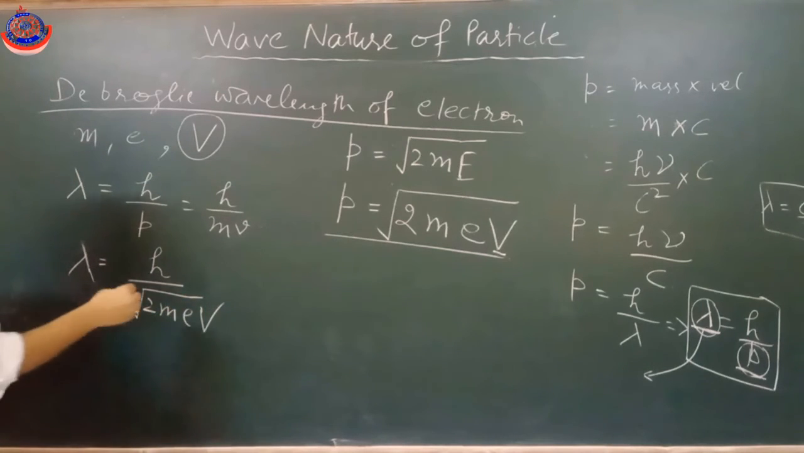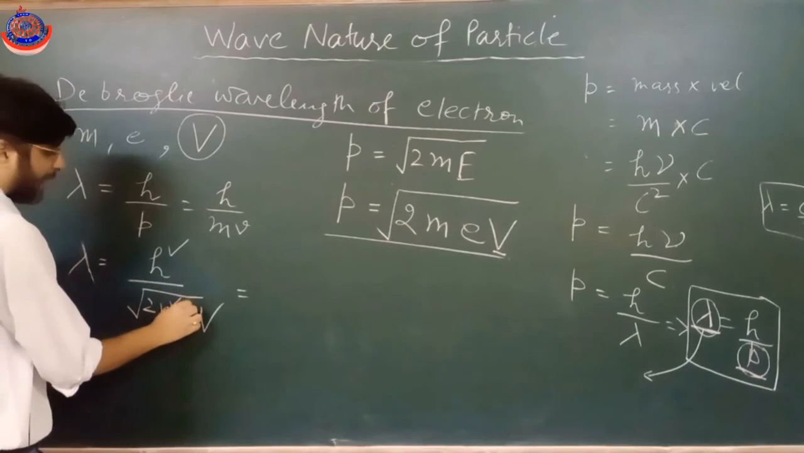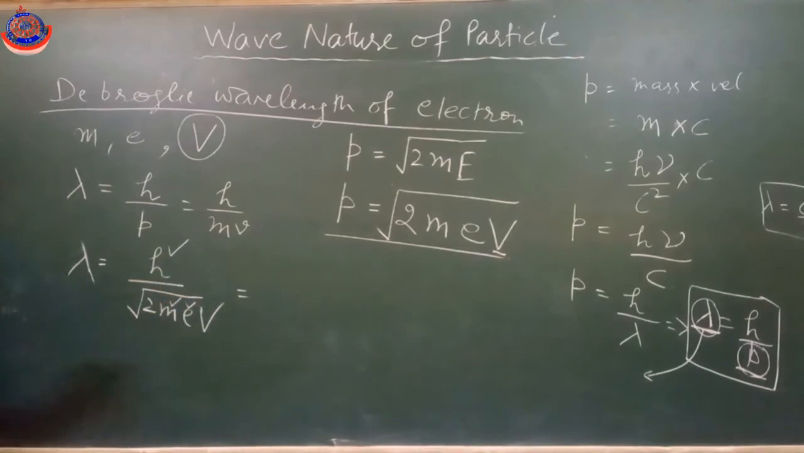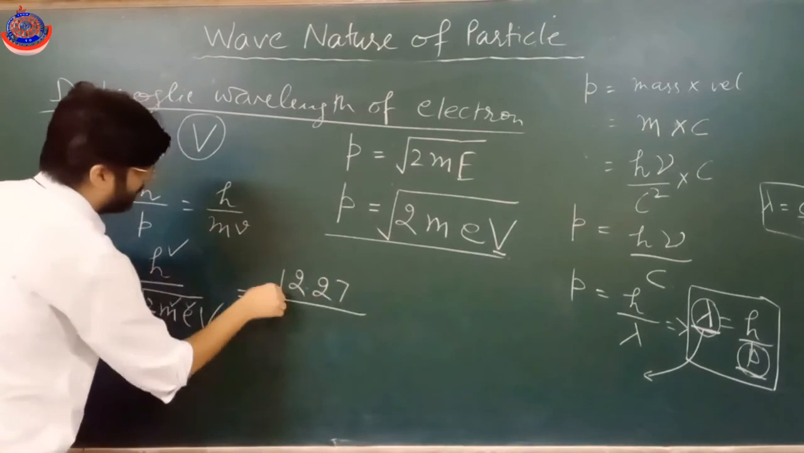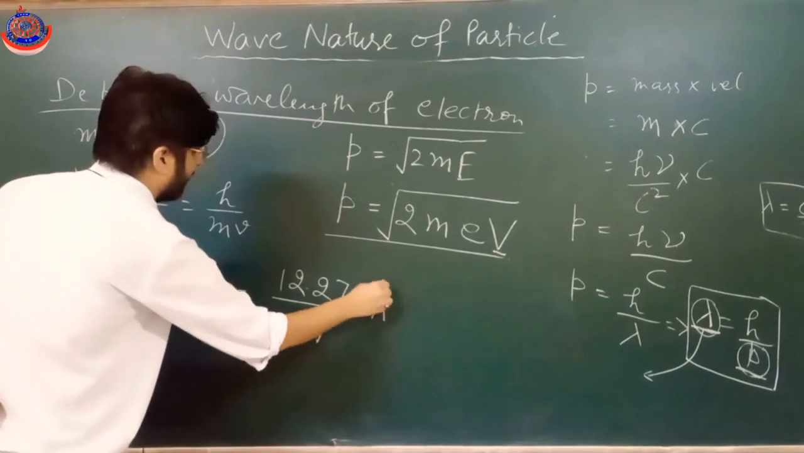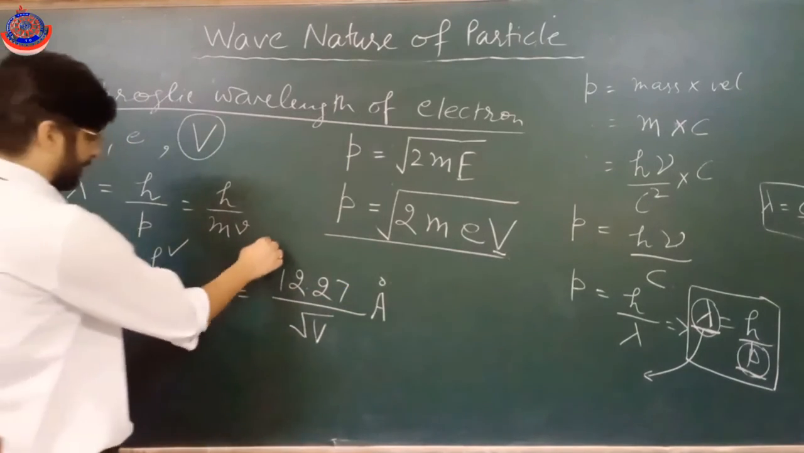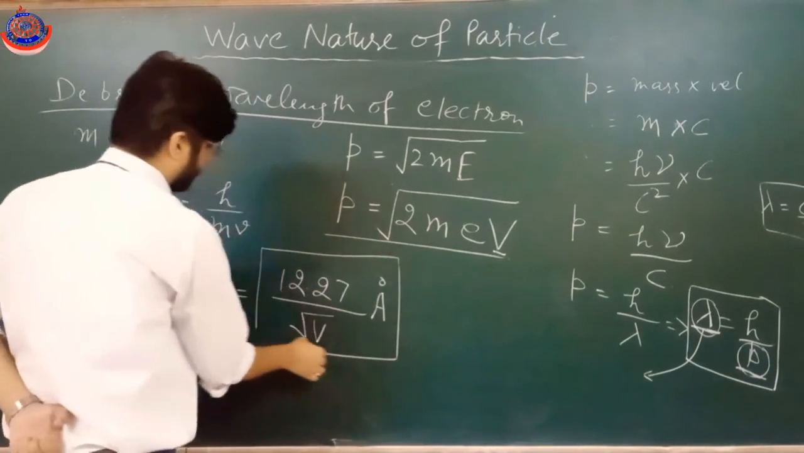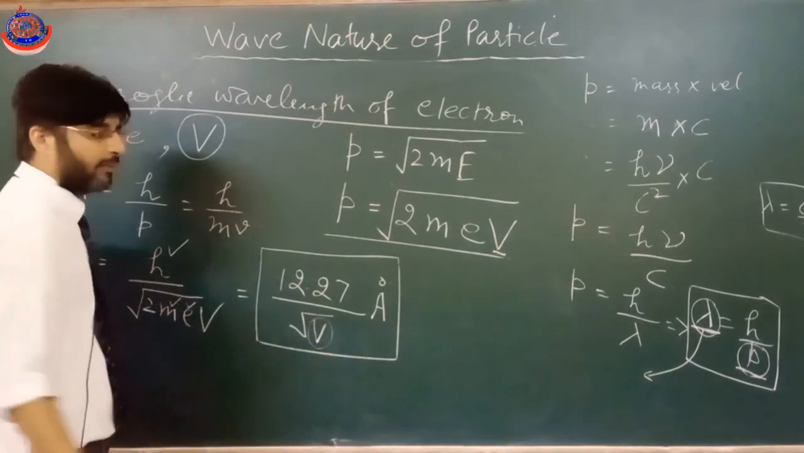If we put the values of h, mass of electron, charge of electron, then this expression will come out to be 12.27 by under root V angstrom. This is the de Broglie wavelength of an electron which is accelerated through this much potential difference.